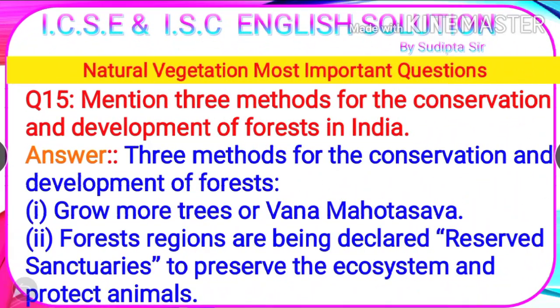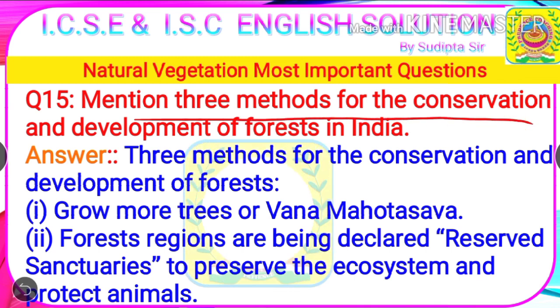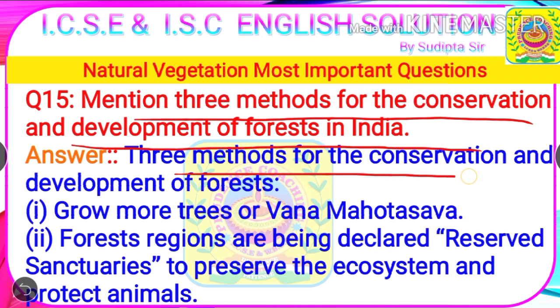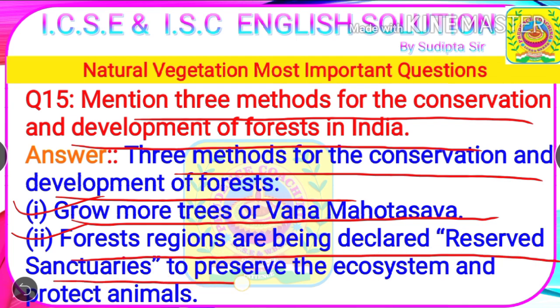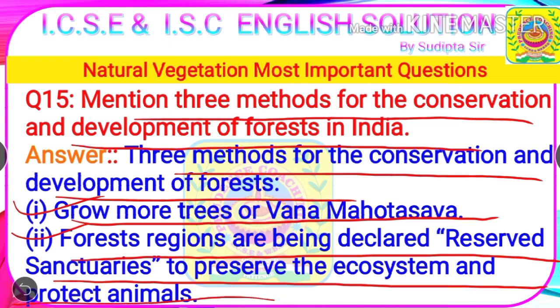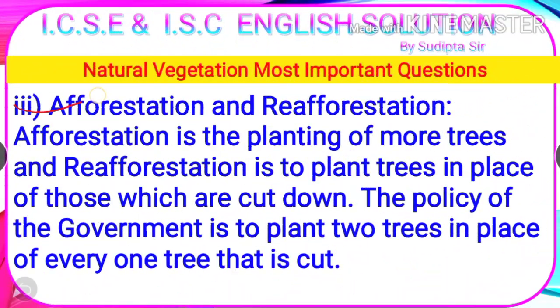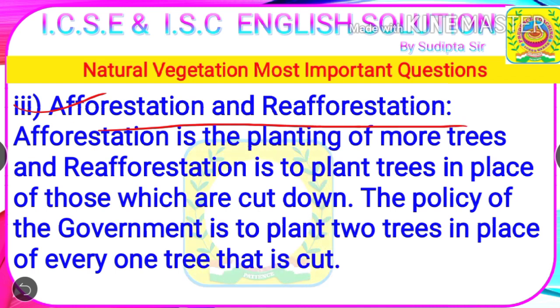Next question. Mention 3 methods for the conservation and development of forests in India. The 3 methods for the conservation and development of forests are: number 1, grow more trees or Vanmahotsav. Number 2, forest regions are being declared reserved sanctuaries to preserve the ecosystem and protect animals. Number 3, afforestation and reforestation.